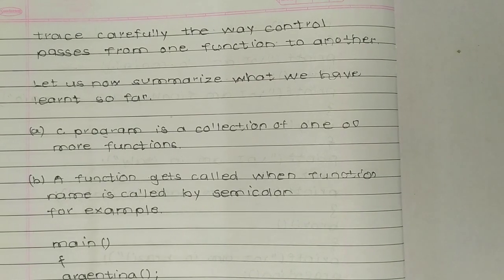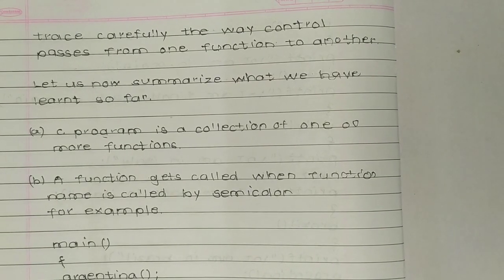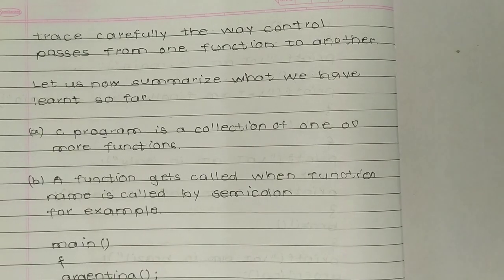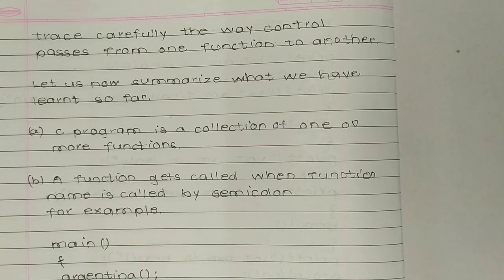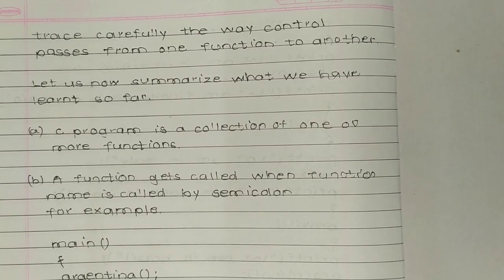Trace carefully the way control passes from one function to another. Let us now summarize what we have learned so far. So we will summarize everything. A. A C program is a collection of one or more functions. That means a C program can have one function or more functions.